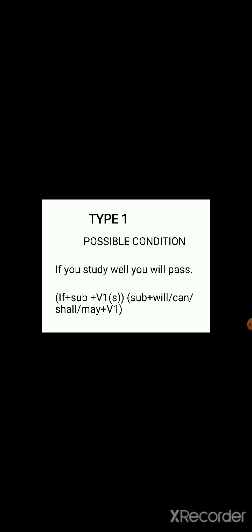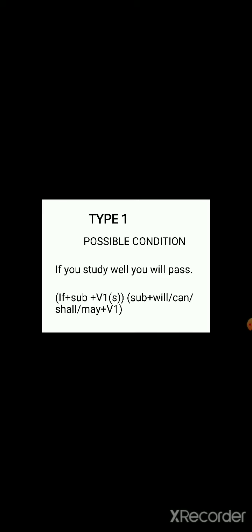So you know that every singular subject will take S form with the V1. But here, even though you is singular, we can't use S form, that you know. So except you and I, all singular subjects will take S form with the verb, with V1 or base form.